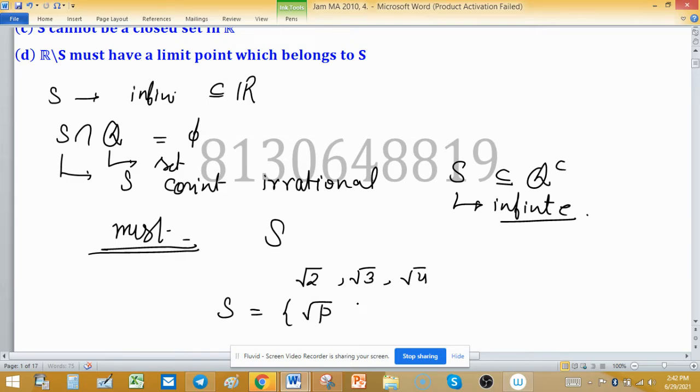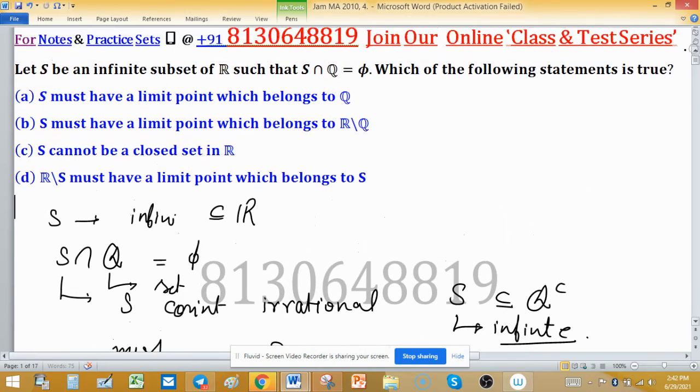Then this set S has no limit point because it is a discrete set. So option A is false.